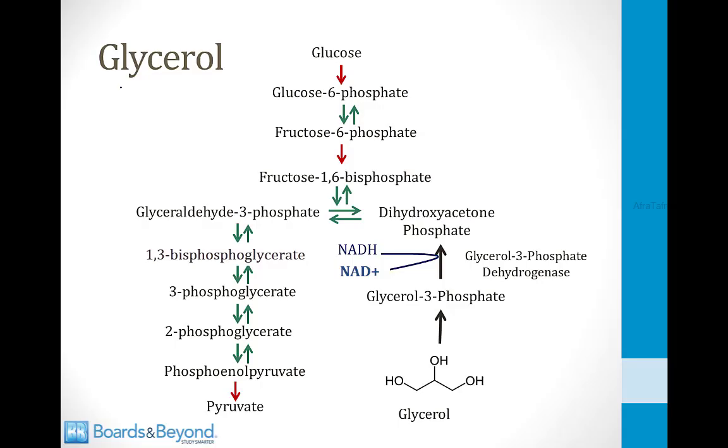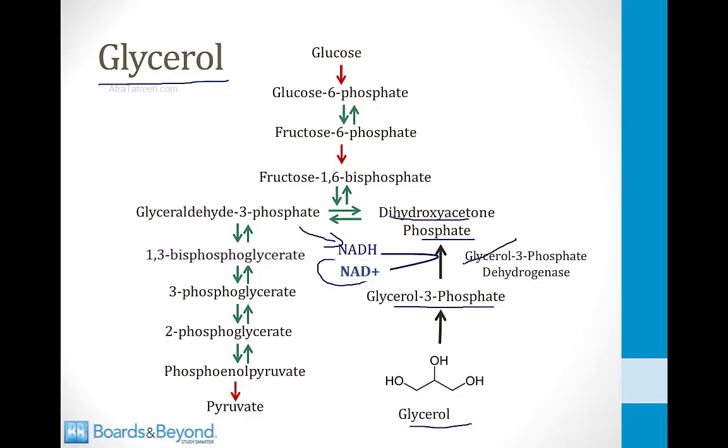In addition to all those fatty acids in the livers of alcoholics, there is also a lot of glycerol present in liver cells. And recall that when glycerol is combined with fatty acids, you get triglycerides. Normally, glycerol is metabolized into glycerol 3-phosphate, and then glycerol 3-phosphate is further metabolized into dihydroxyacetone phosphate, which can enter glycolysis or gluconeogenesis. However, the conversion of glycerol 3-phosphate requires NAD+, and as we have been discussing, in alcoholics, all the NAD+ is tied up in NADH.